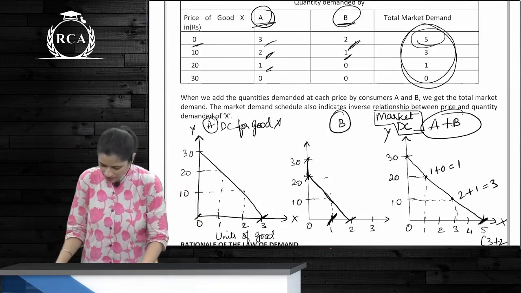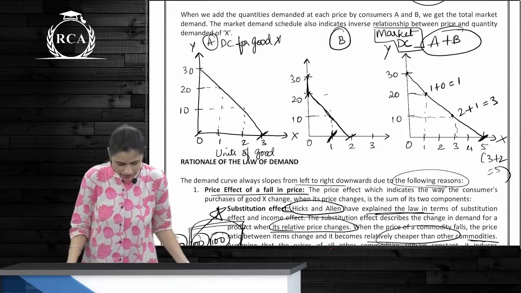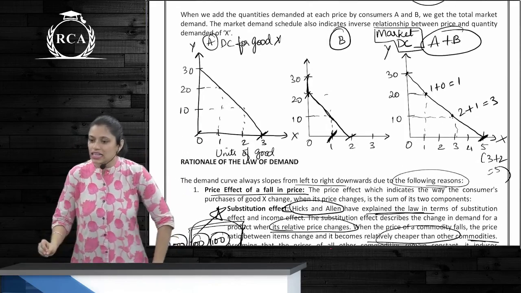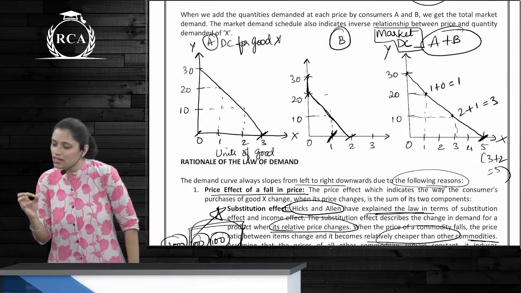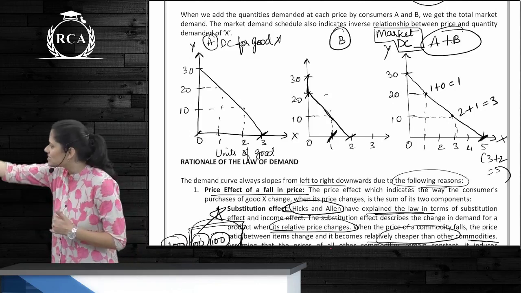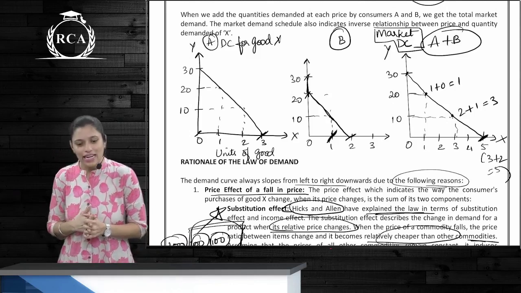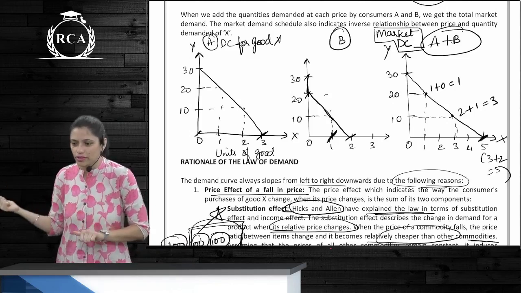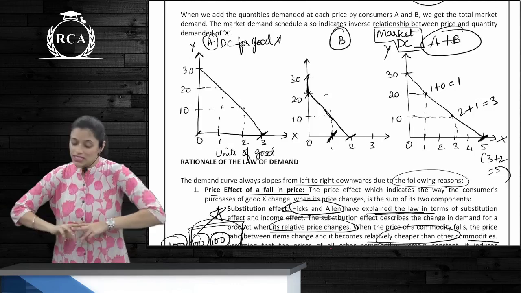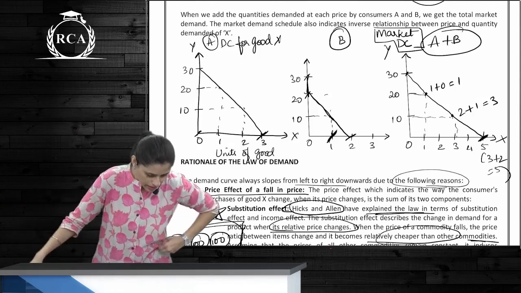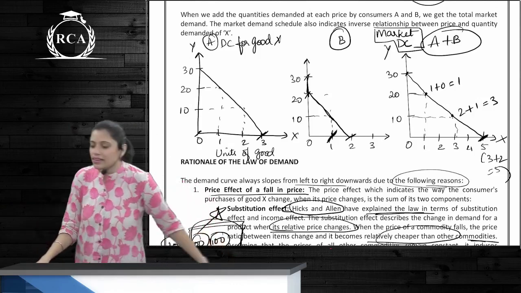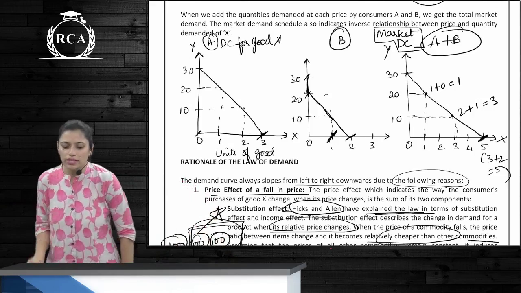Here, is it a lateral summation of demand curves? Try to understand what I am saying. Are we not adding them? For understanding, it's called lateral summation of demand. If you want to write it down, because this can be a question: lateral summation of individual demand curves.